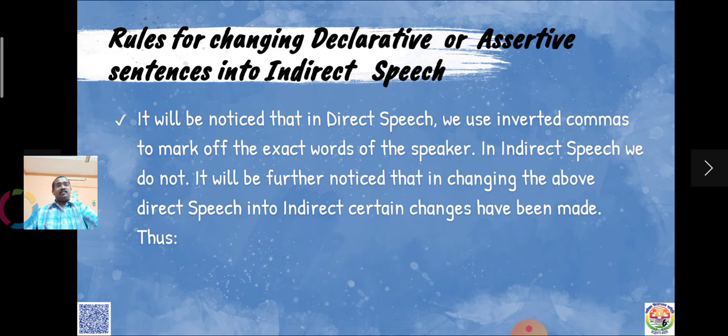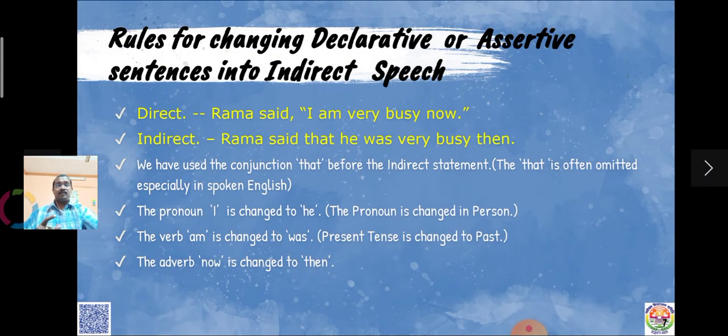It will be noticed that in direct speech, we use inverted commas to mark out the exact words of the speaker. In indirect speech, we do not. It will be further noticed that in changing the above direct speech into indirect, certain changes have been made. Let us look at the various changes. Look at the sentences once again. Rama said, comma is there, then inverted commas, "I am very busy now." Full stop, inverted commas are closed. But in the indirect, Rama said that he was very busy then. Lots of changes have been made there.